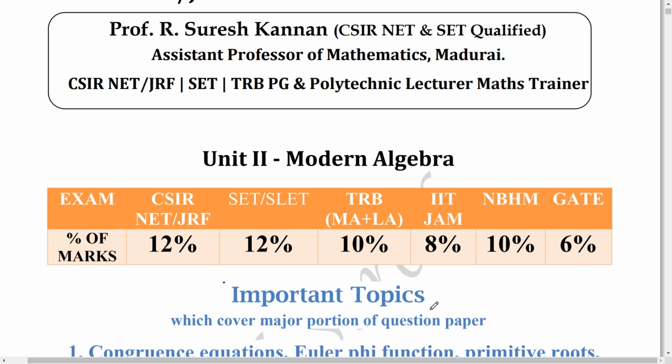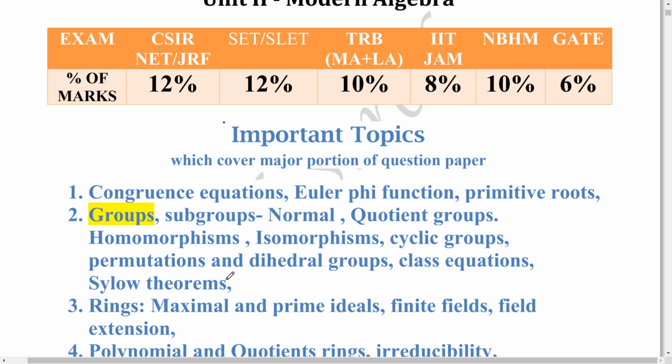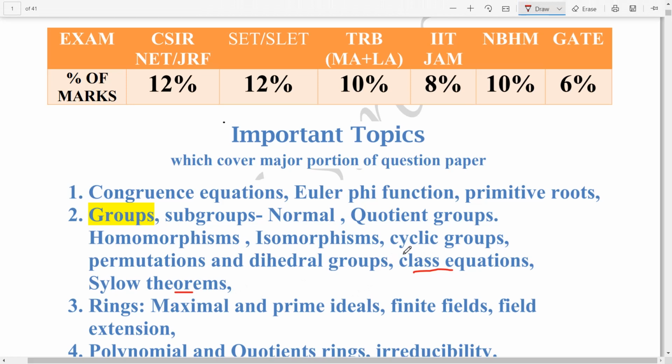The important topics which cover a major portion of the question paper from modern algebra are, number 1, I have split them topic-wise. First, congruence equations, solving the congruence equations, and then Euler phi function and primitive roots. Second is group theory. Group theory also, we can expect a good number of questions. In particular subgroups and normal subgroups, quotient groups, homomorphisms, isomorphisms and cyclic groups, permutation groups, dihedral groups. And then class equations, a very important topic. And then Sylow theorem also, questions are coming repeatedly from these topics.